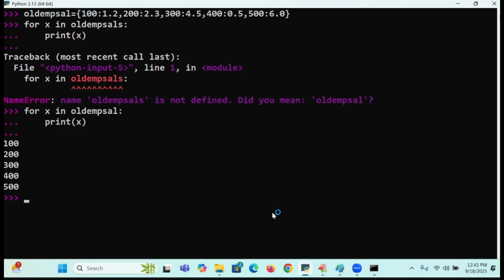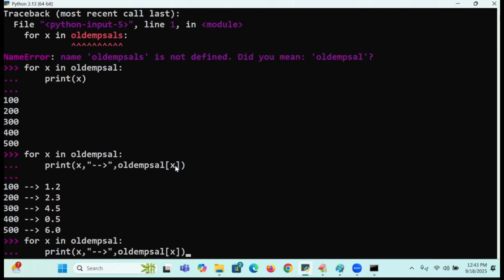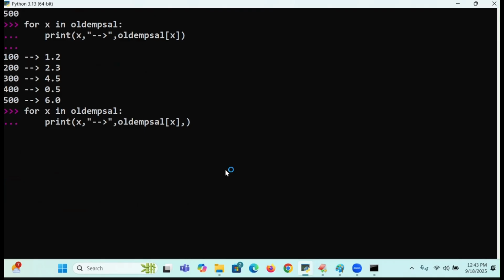Salary also I need. When taking it, comma, I will write what here? x. What is that dictionary here? Old emp sal of what? x. Which will give you what? Salary also will come. For that salary, I want to give how much percentage? 50%. How do you go for that? Comma. What I want? This data.